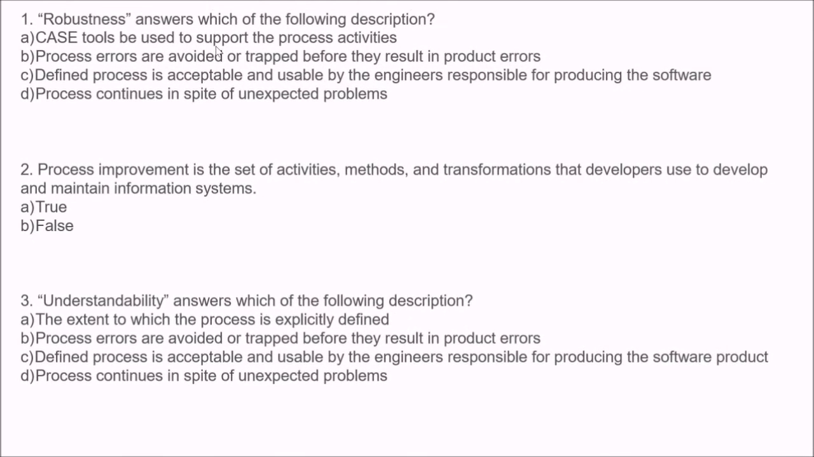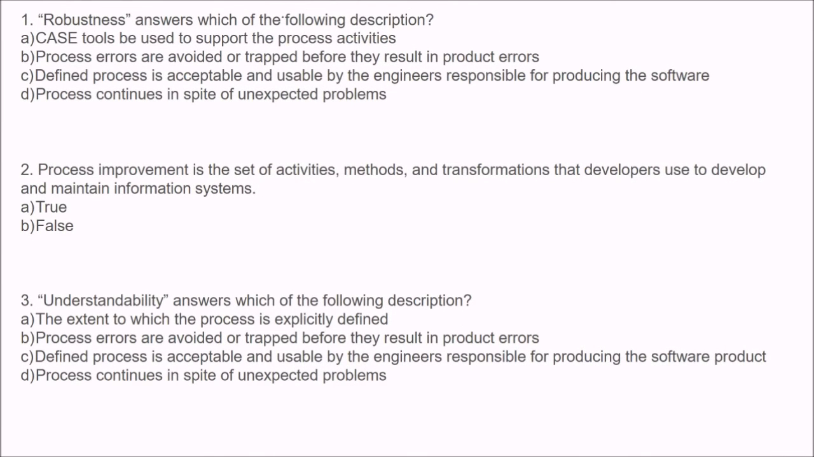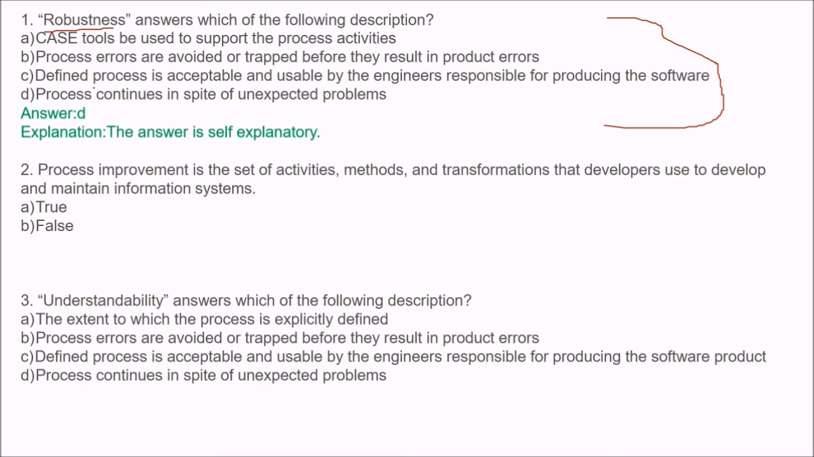First is robustness. Which of the following descriptions fits robustness? These are options for you. The answer is D. Process continues in spite of unexpected problems. Robustness: it should not fail, and non-graceful degradation should not be there.